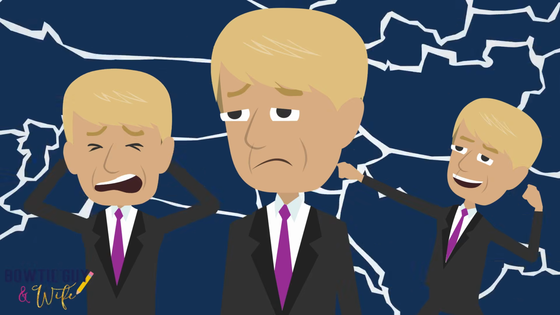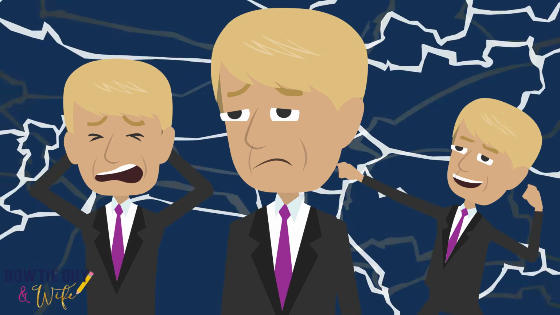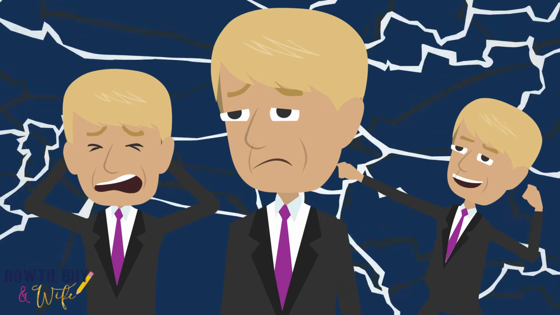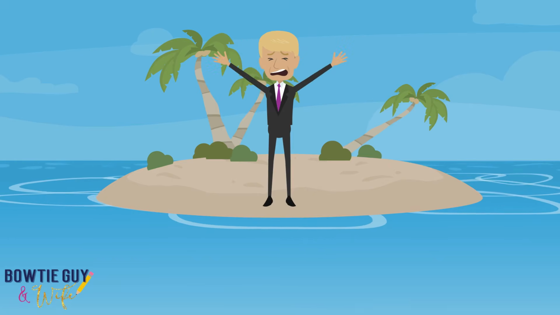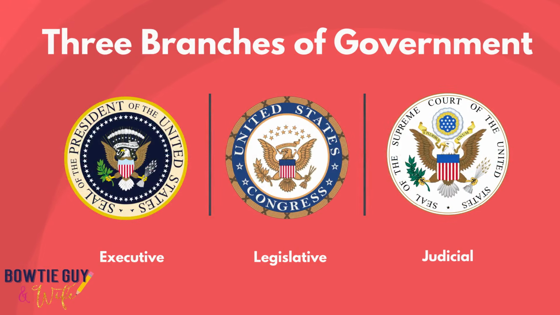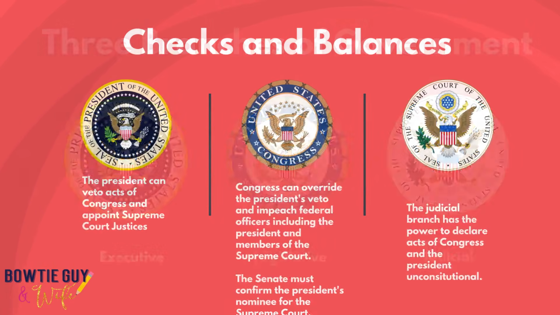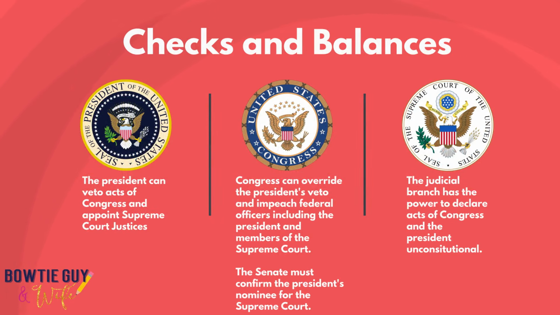Maybe our founding fathers knew that when they drafted the Constitution of the United States. One man or one branch of government can't do all of the work for the entire country. You know what they say, there's no I in team. It takes a team to run our country. And that team is made of the three branches of government: the executive, legislative, and judicial branches. There are checks and balances in the federal government. No branch has any more power or any less power than any other branch.